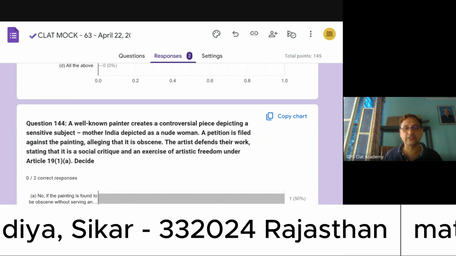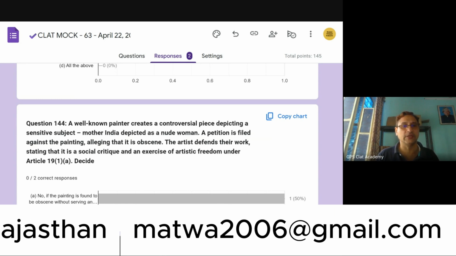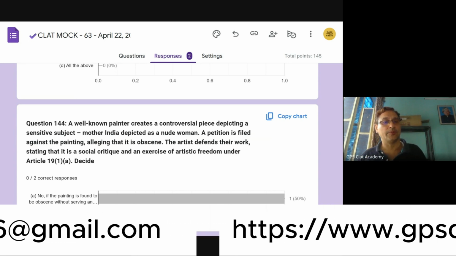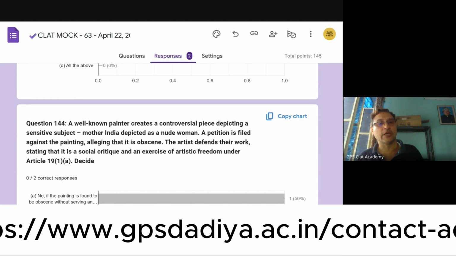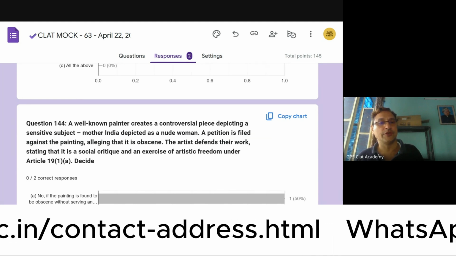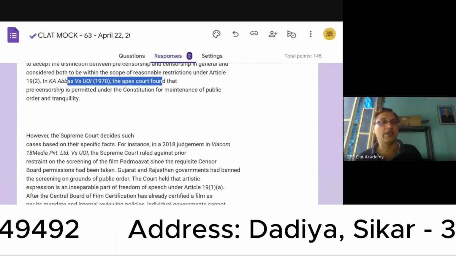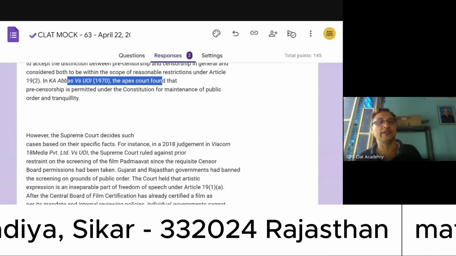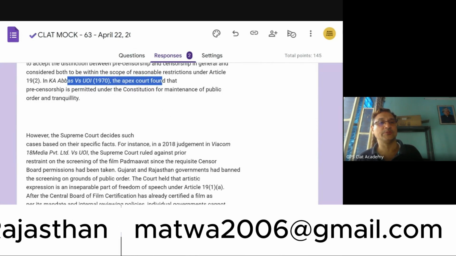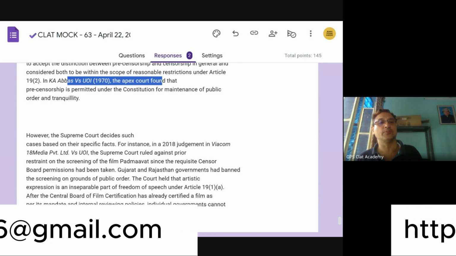Let me analyze each one of these cases which has been commented upon by the courts. First and foremost is Abbas versus Union of India. Here, the apex court held that, K. Abbas versus Union of India, 1970, the apex court found that pre-censorship is permitted under the Constitution for maintenance of public order.